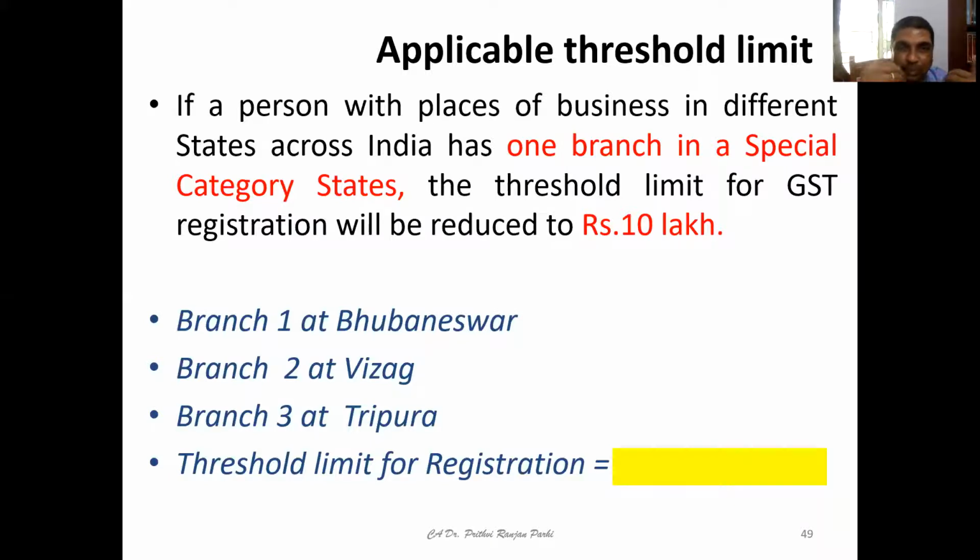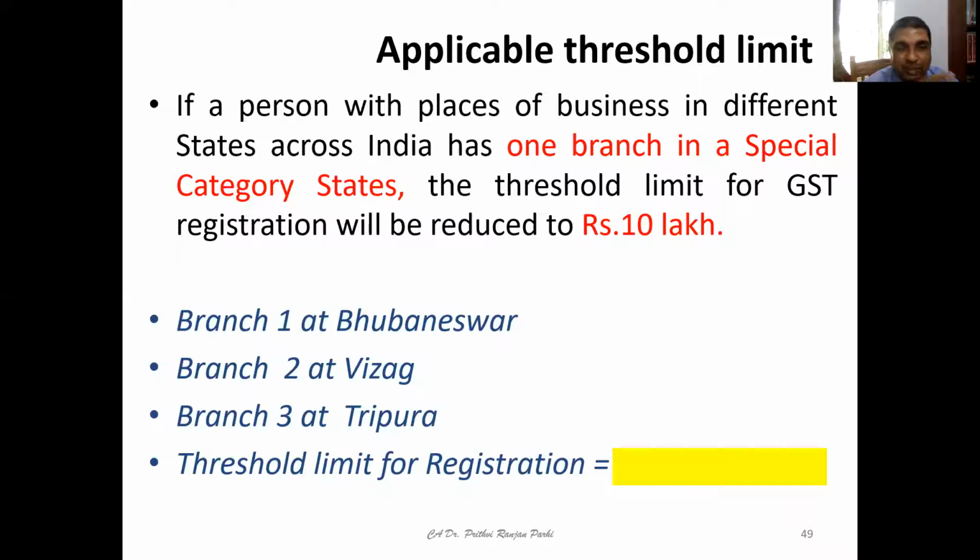And here is one more important concept to arrive at the aggregate turnover for threshold limit. Imagine a situation. If the person has places of business in different states of India, one branch in a special category state where the threshold limit is 10 lakh, another in a normal state. Suppose branch 1 is at Bhubaneswar, branch 2 is at Bhubaneswar, branch 3 is at Tripura.